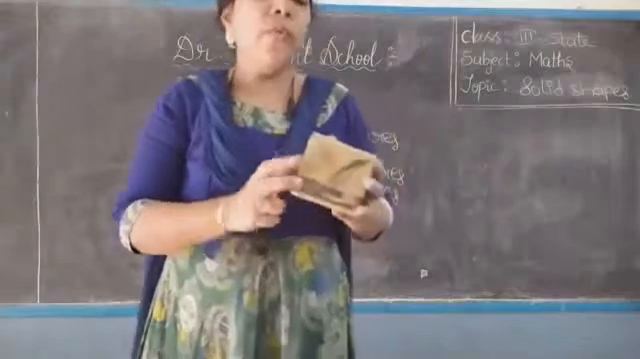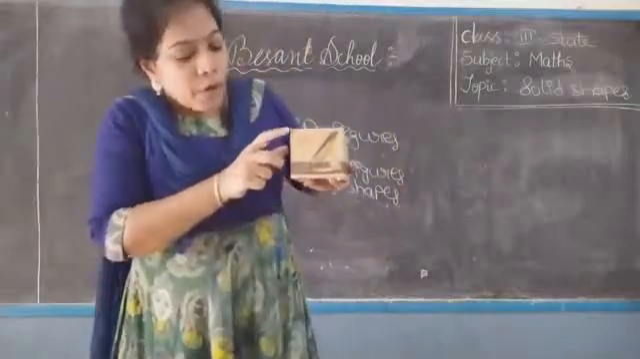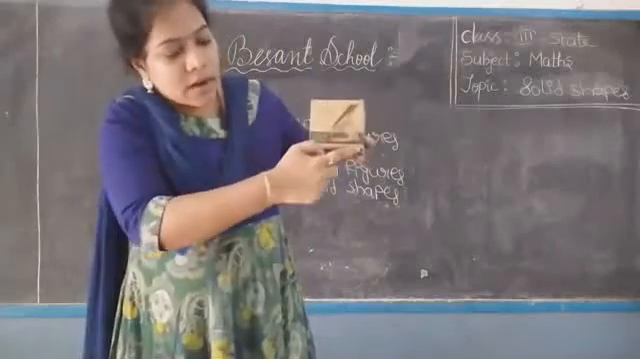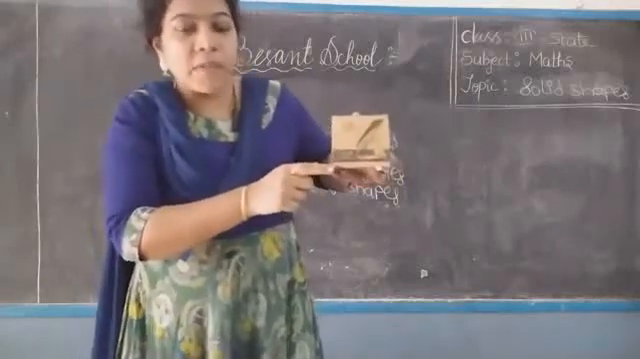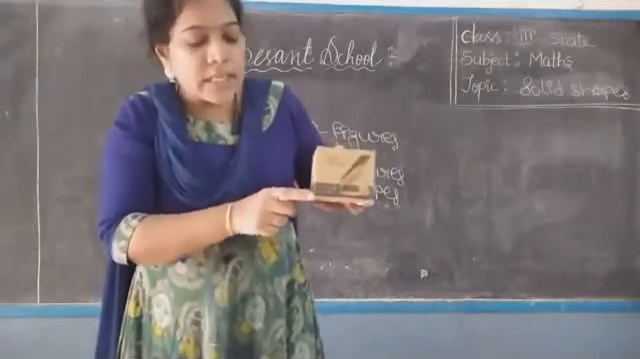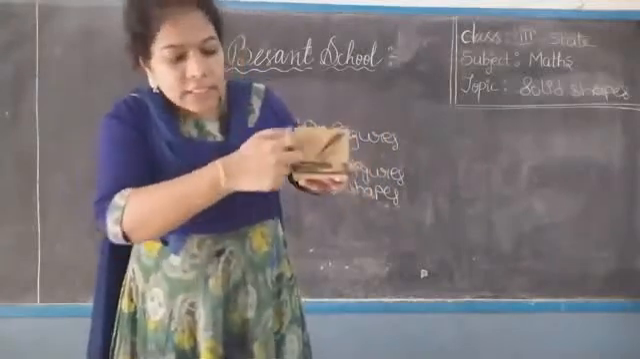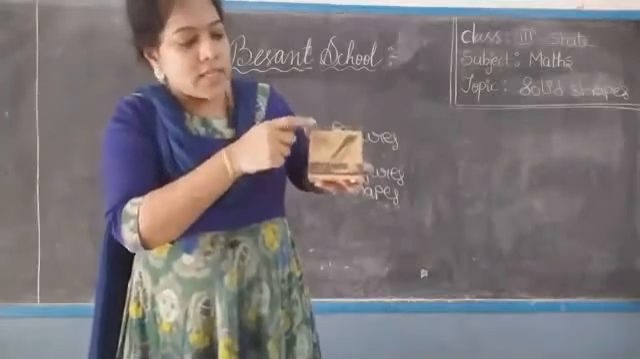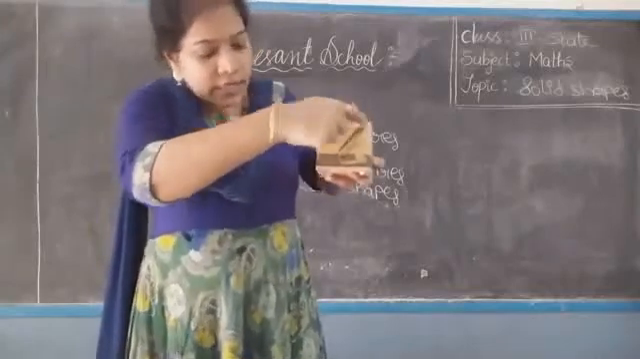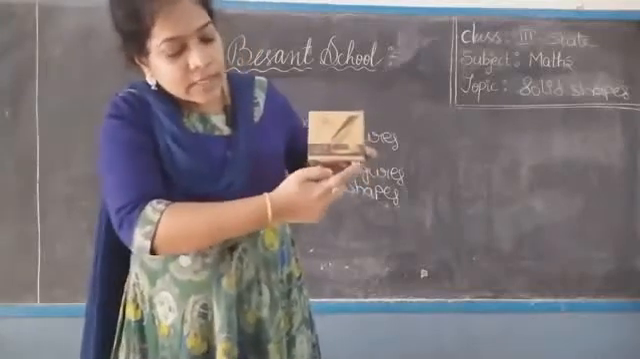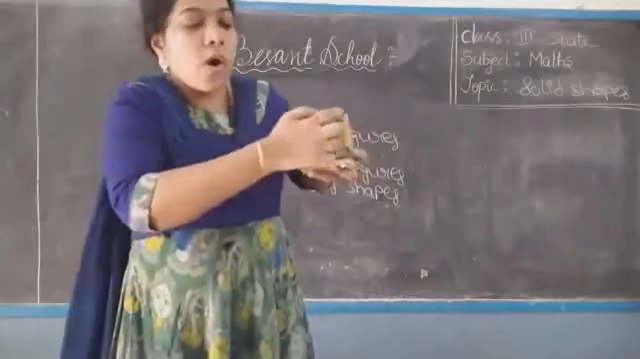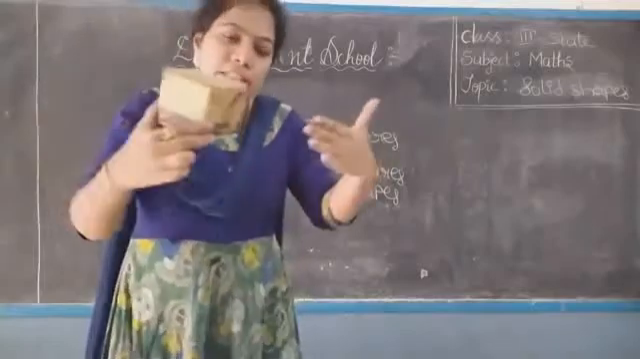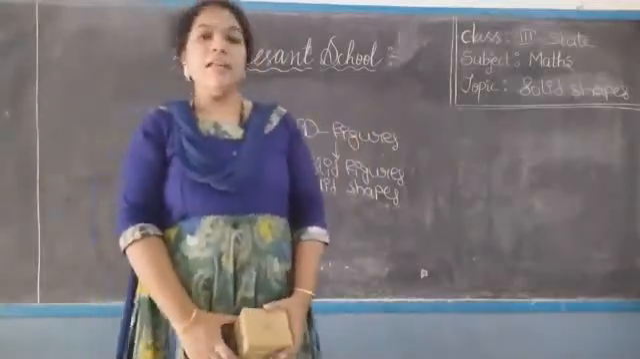Okay. Now, what are vertices? The point at which these edges are meeting. These points are called vertices. What are these called? Vertices. A point at which these edges are meeting in one point. This point is one vertex. And this point is one vertex. And this point is another vertex. And this point is another vertex. All these are called vertices. The point at which all the edges are meeting, those are called vertices.